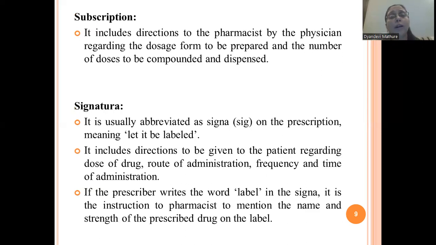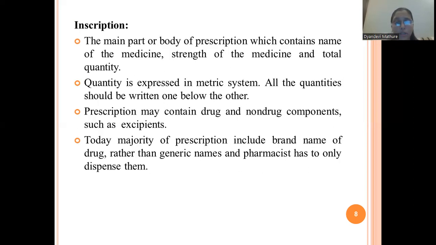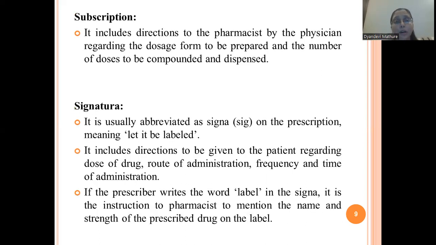Okay, then the next part of prescription is subscription. So subscription includes the directions to the pharmacist by the physician regarding the dosage form to be prepared and the number of doses to be compounded and dispensed. So just now in inscription we discussed that the formula of that particular preparation is given: what is your drug, and what are the excipients. Now after inscription, in subscription, the direction to the pharmacist by the physician is given regarding the dosage form to be prepared.